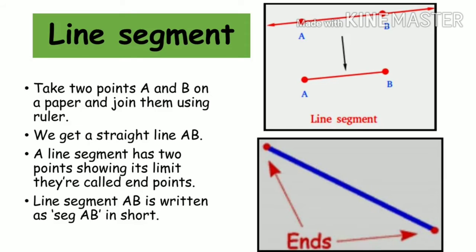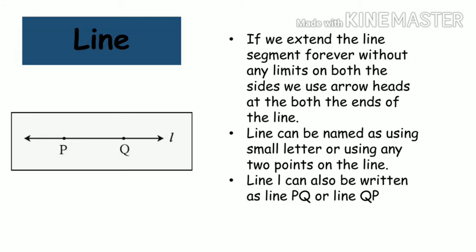Students, this line segment has points showing its limits. The points show the ends, I've written it as end. That means it has a limit, and it is written as seg AB, SEG being the short form for segment. You can also write it as seg BA.